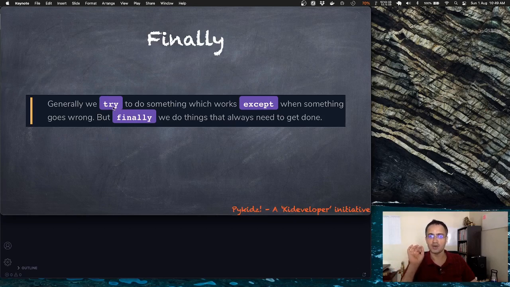This is exactly how the entire try except finally block works. Try to do something which works most times except when something goes wrong, but finally we do things that always need to get done. In the try clause, all statements are executed till an exception occurs. When that happens, the except clause is used to catch and handle the exception. The finally enables us to execute code that should always run with or without any previous encountered exceptions. The finally will always run.